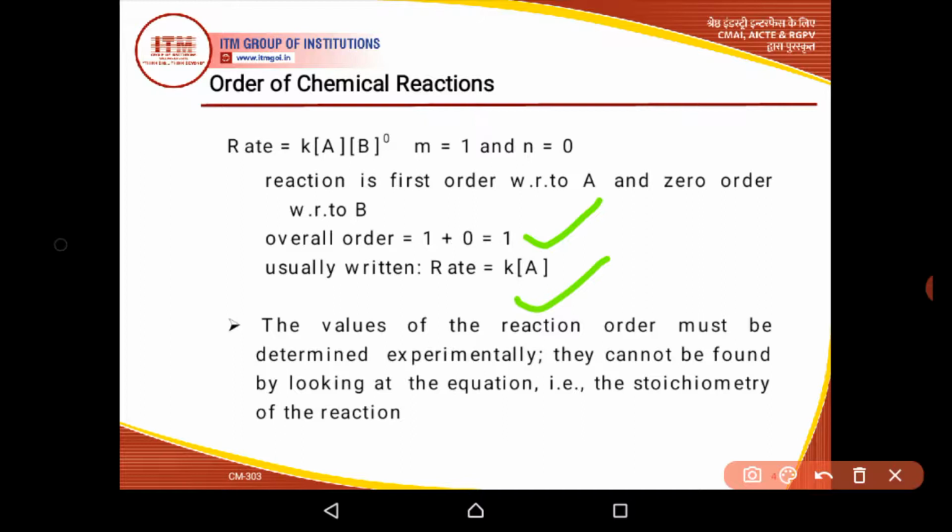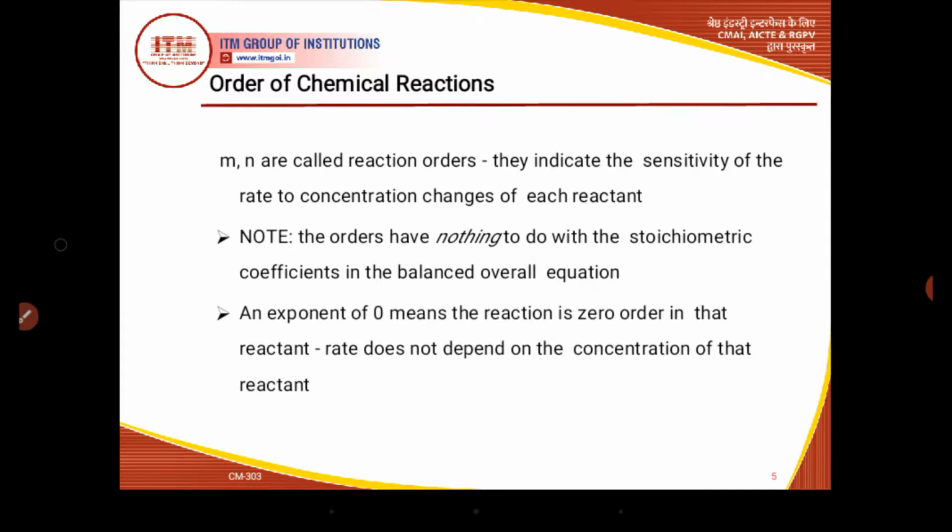The value of the reaction order must be determined experimentally. We have discussed this fact in the previous lecture. So we cannot find out the value of order of reaction by simply looking at the stoichiometry of the reaction. The value of order of reaction can be found only from experimental facts. So M and N are reaction orders. In this case, they indicate the sensitivity of rate to the concentration change of each reactant.